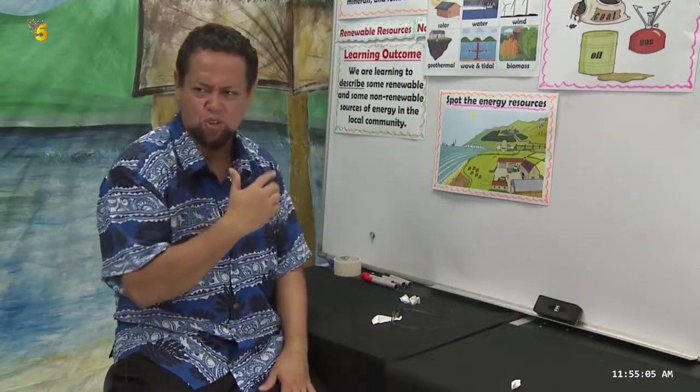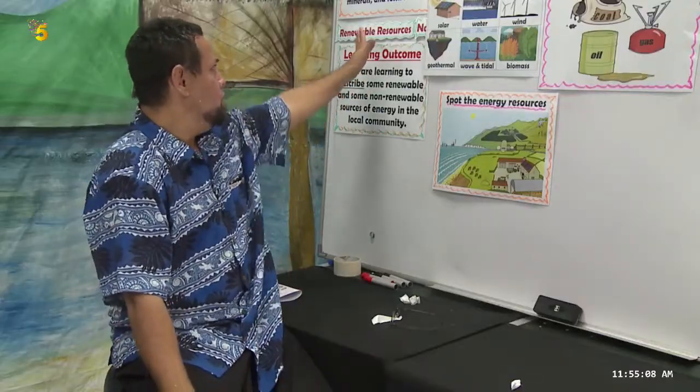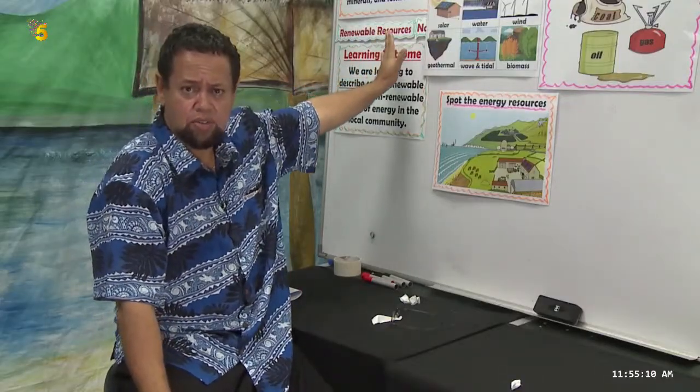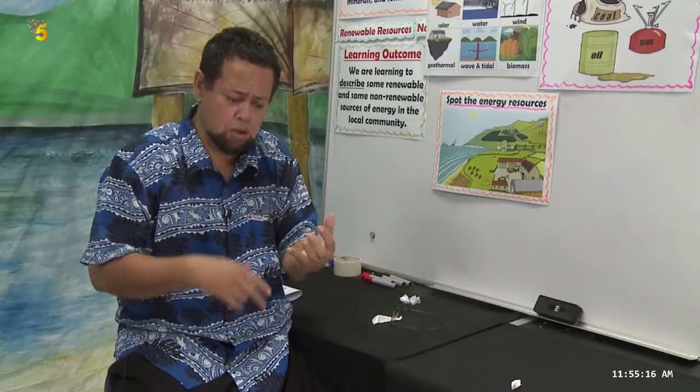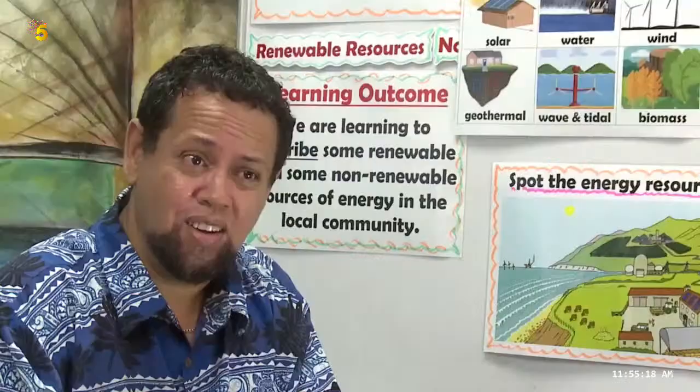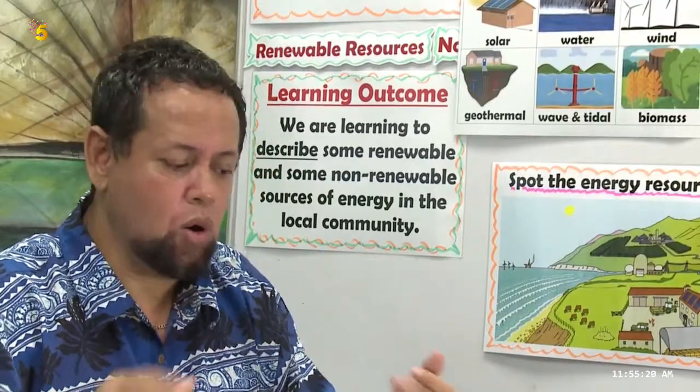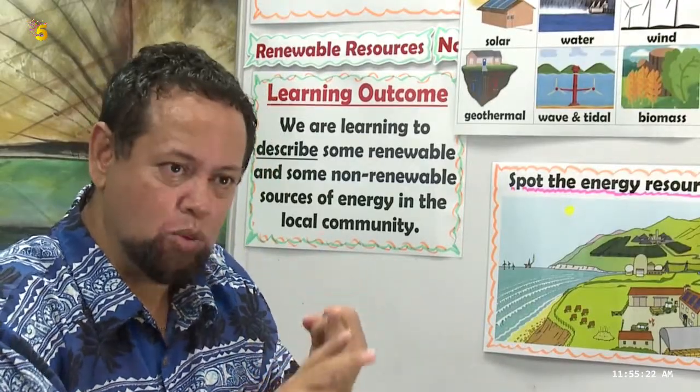So can we go back to our learning outcome? Can you now define renewable and non-renewable, or shall we start from resources, natural resources? You know what natural resources are. Things found in nature. How many groups are natural resources classified into? Two groups. What are they? Renewable resources and non-renewable resources, the same as sources of energy.